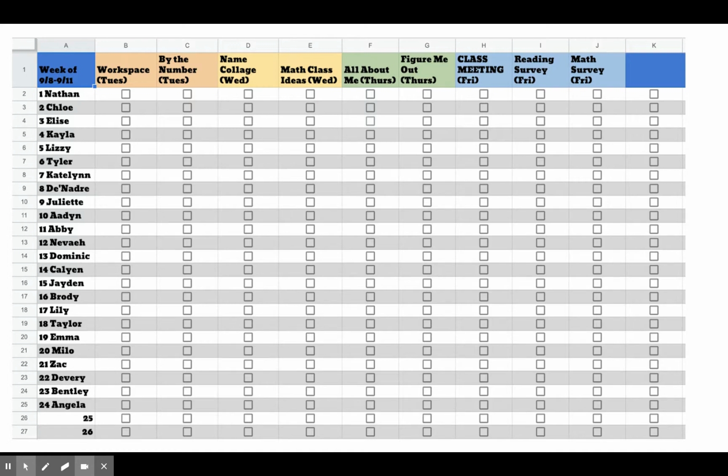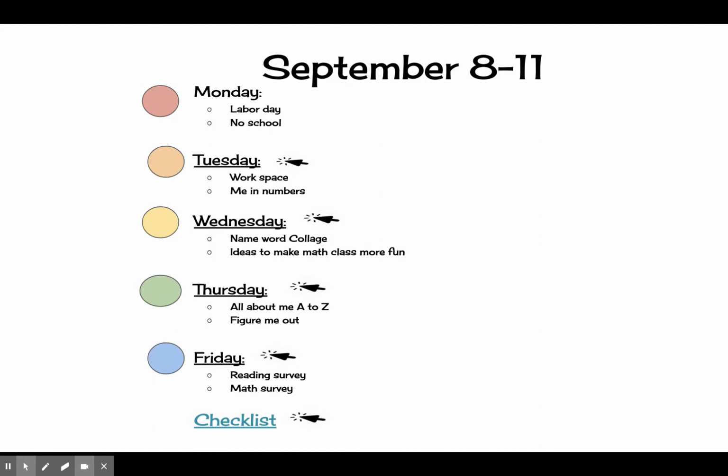Now, I want you to notice the colors at the top of this as well. Those are the colors of the rainbow. If you notice, Monday has a red dot, Tuesday is orange, Wednesday is yellow, Thursday is green, and Friday is blue. I have color coded all of your tasks within the Google Classroom so they're easy for you to spot when you are on the correct day. I know right now it's new, but pretty soon it will probably be a little bit easier to read.